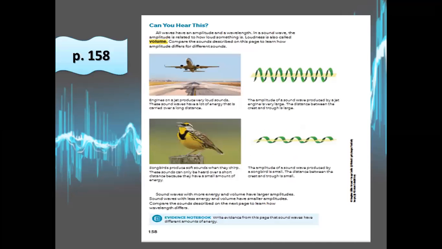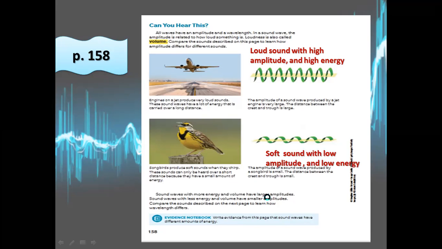In page 158, we can find different sounds, and we can find the meaning of the word loudness, or volume, that is affected by the amplitude. Here is the sound of the airplane, and we know it's very loud. So loud sound with high amplitude and high energy, and this is the shape of the wave. Can you see it's higher in amplitude and has high energy, of course. The sound of the hummingbird or the songbird is very soft sound with small amplitude and less energy. Soft sound is low amplitude and low energy.